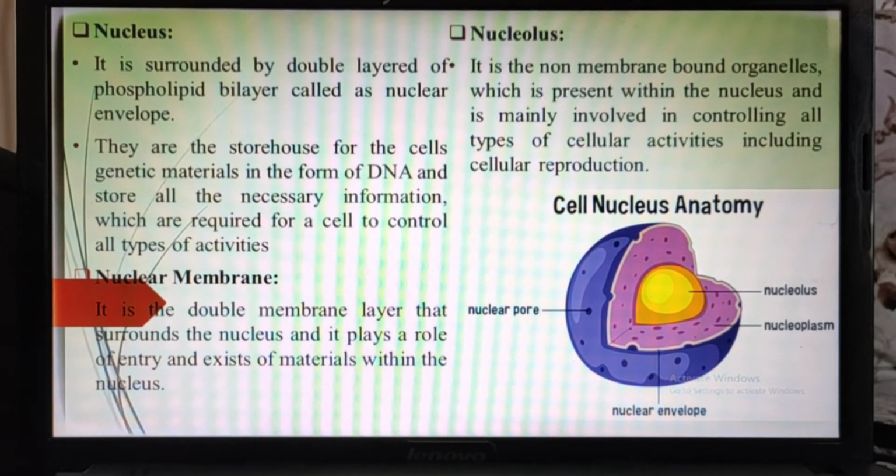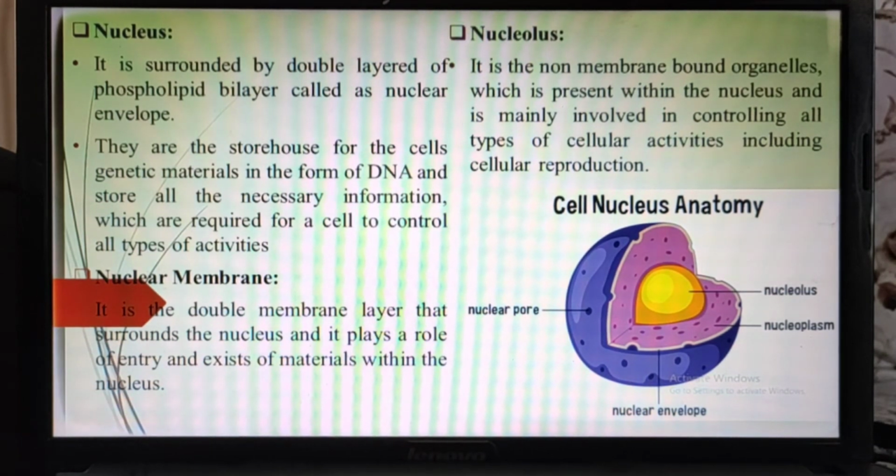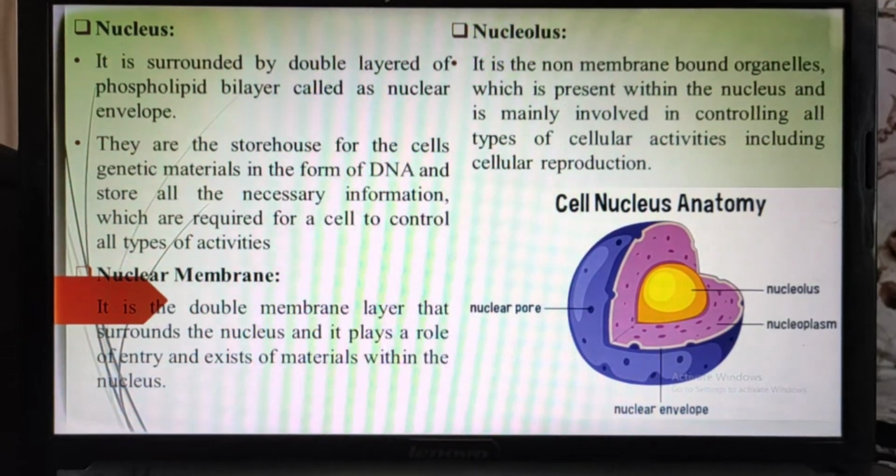And these two membranes are separated by the perinuclear space. We have seen in plastids and mitochondria there is an intermembrane space, exactly like that it has a perinuclear space.